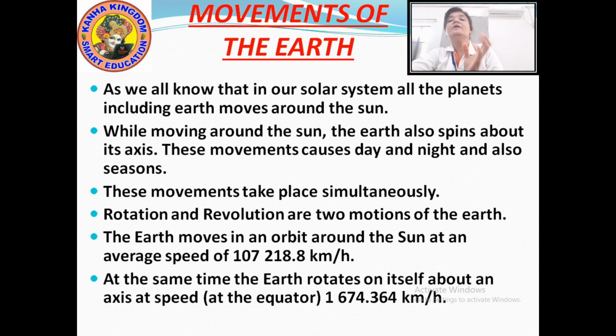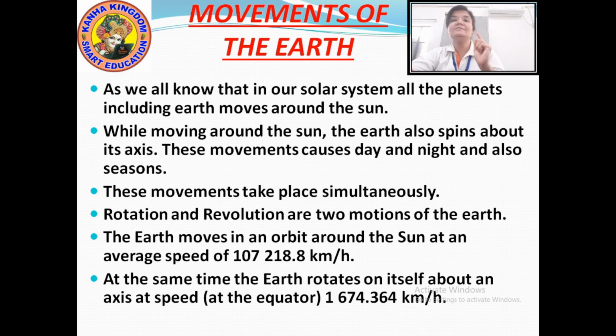Okay? The earth moves on the orbit, means the earth revolves around the sun with an average speed of 107,218.8 kilometers per hour. What is the average speed of the earth when it revolves around the sun?